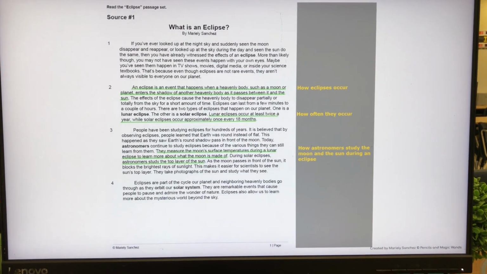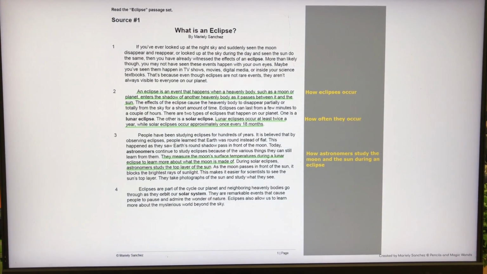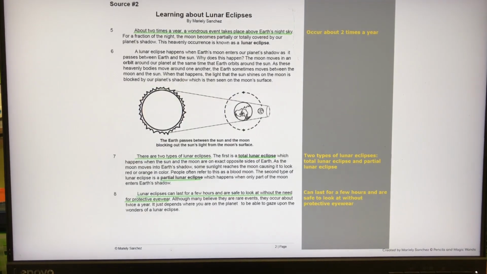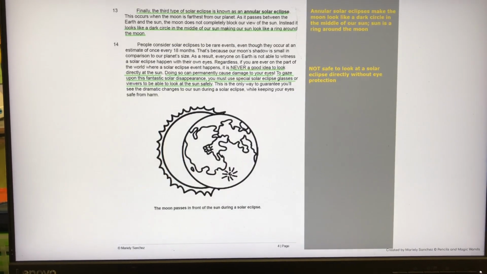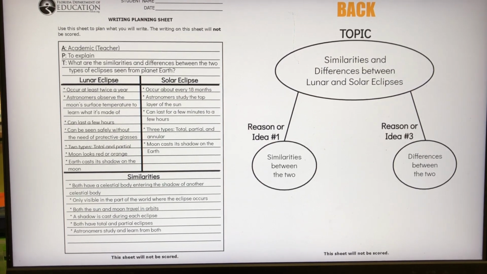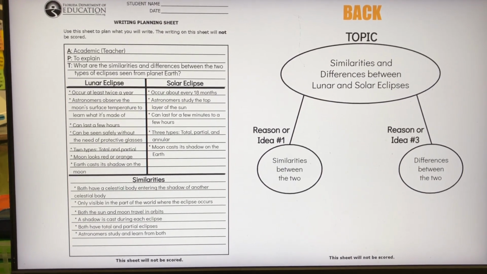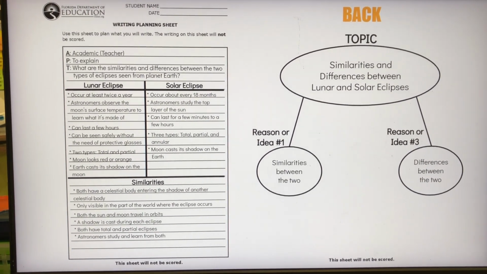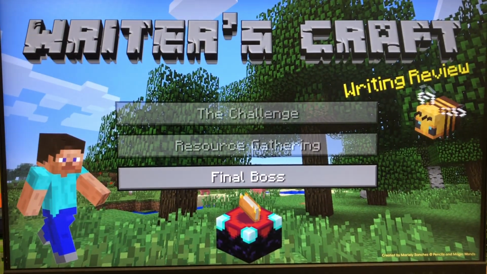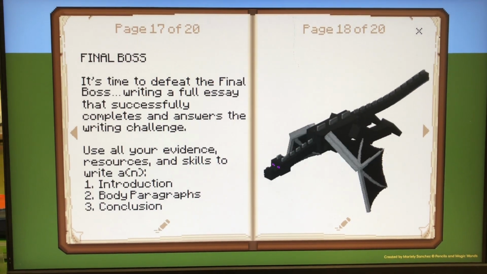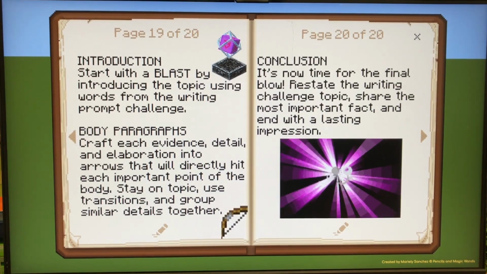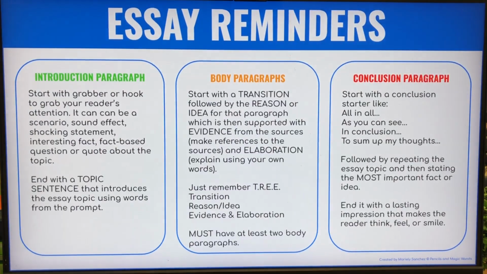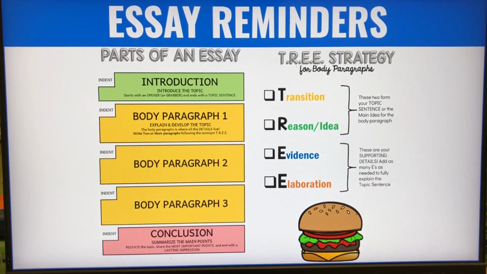writing plan. I gave them the examples of the sources that I wrote for the solar eclipse and the lunar eclipse. I took my notes, and then I showed them how I would have made my planner, the front of the planner and the back. And then it moves to the final boss, which is crafting or writing the essay, making sure we have an introduction, body paragraphs, and conclusion, some essay reminders.